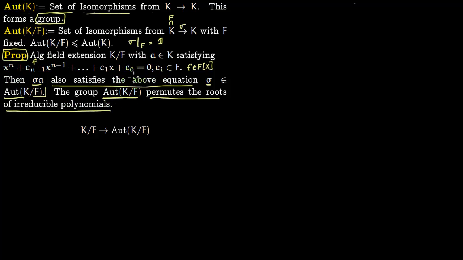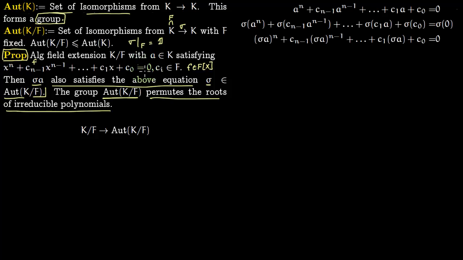You have this f and you want it to be equal to 0 so that you can plug in a root. So you plug in a root a and this will become equal to 0. Initially you started with some polynomial f in F of x. We want this f to be 0, so you have a root here. Now you apply sigma to it, so we're just putting sigma in front of all the terms. Now sigma is a homomorphism. In fact, this is a set of isomorphisms here, but this acts like a homomorphism. So sigma of 0 is 0.